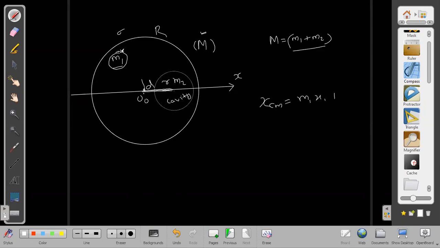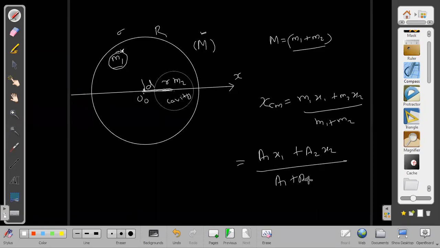M1 x1 plus M2 x2 upon M1 plus M2, which I can also write as A1 x1 plus A2 x2 by A1 plus A2, and this is equal to 0, because overall for capital M it is 0. If it is area, use area; if it is a spherical cavity, then volume. What is x1? X1 is the center of mass of M1, and that is what we have to find. Xcm is known, and x2 is also known.